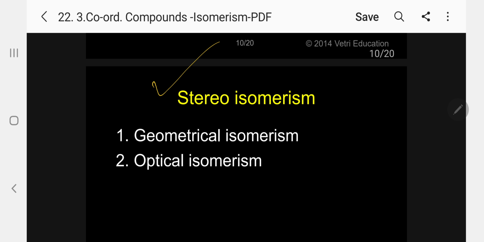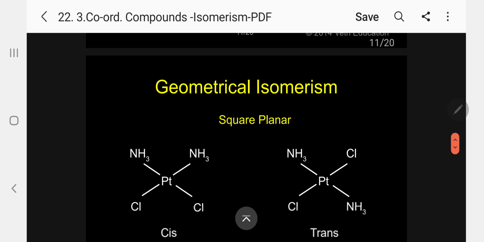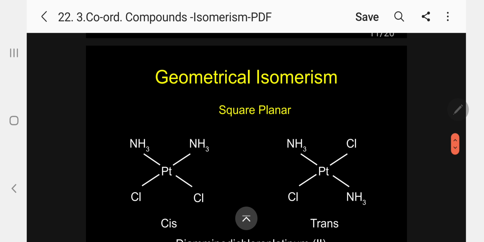So under this, there are two types. One is geometrical isomerism, another is optical isomerism. So let me go to explain in detail. First, let me take geometrical isomerism. Kindly follow. Geometrical isomerism is possible in square planar complex. Please follow. Square planar complex.